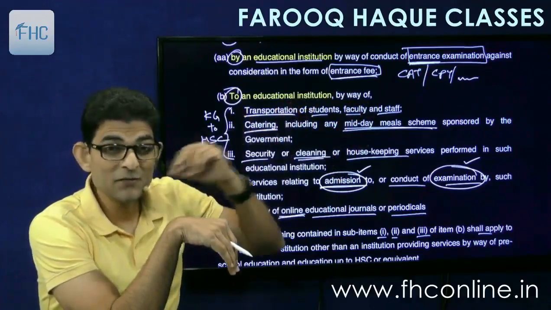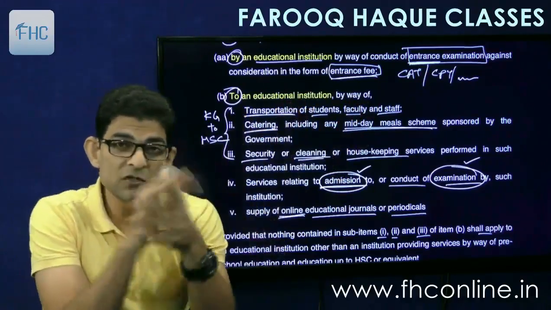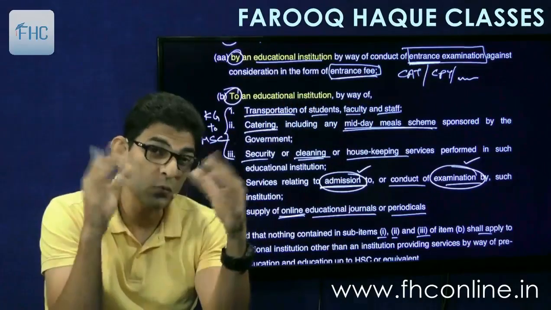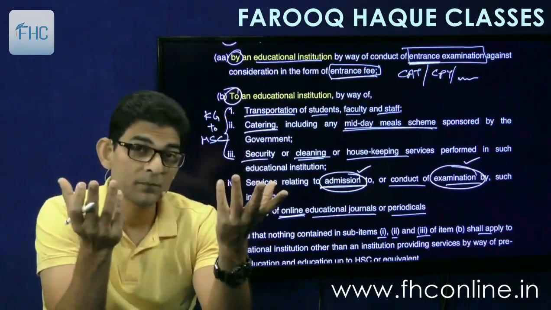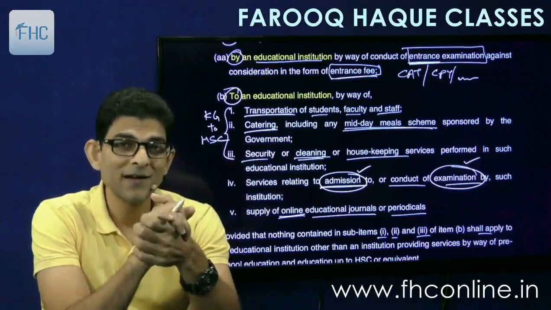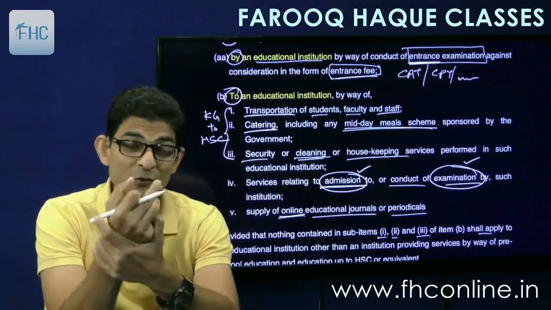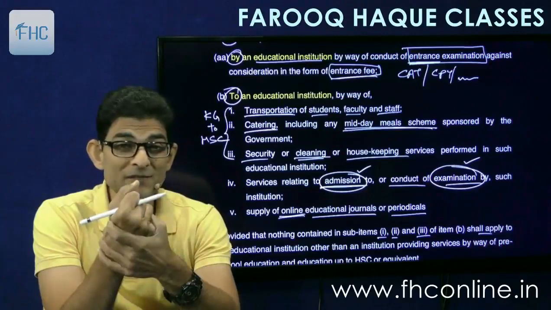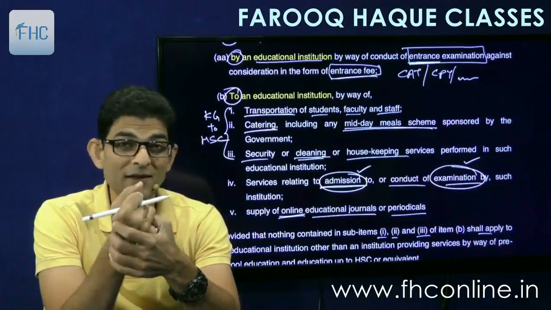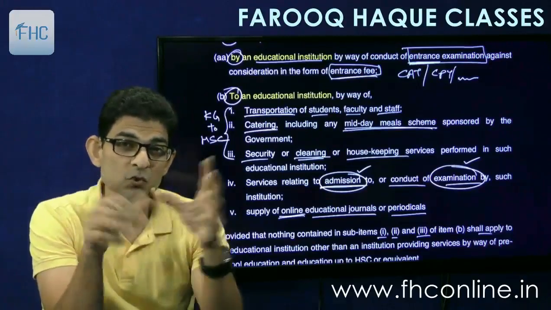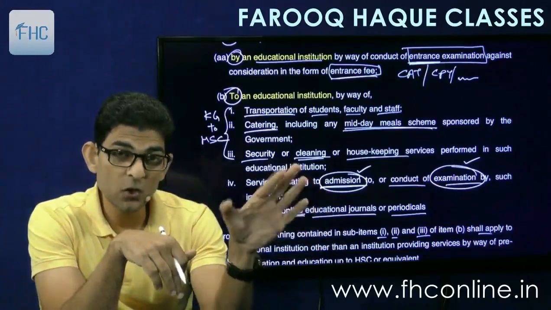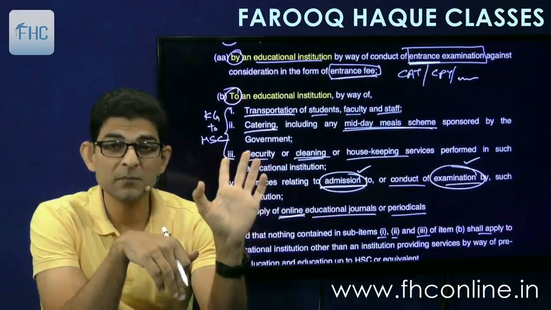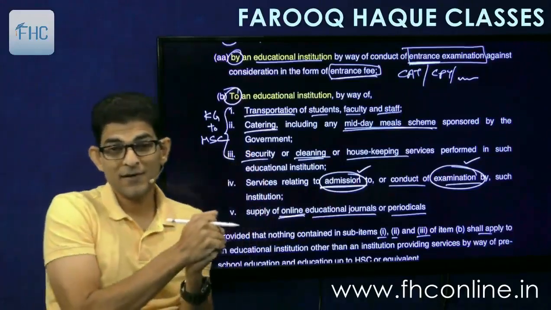Like transportation service given to college. There are a lot of engineering colleges also, which are in the outskirts of the city. I have given few buses to them also. Yeah, I have given few buses to engineering colleges also. That will be chargeable to tax. And if I give buses to school up to HSC or primary or secondary or up to HSC, then it is exempt. Okay. Then catering.